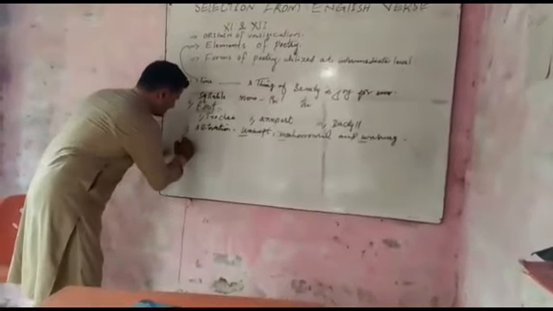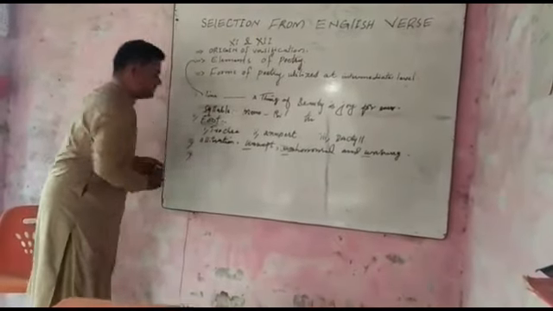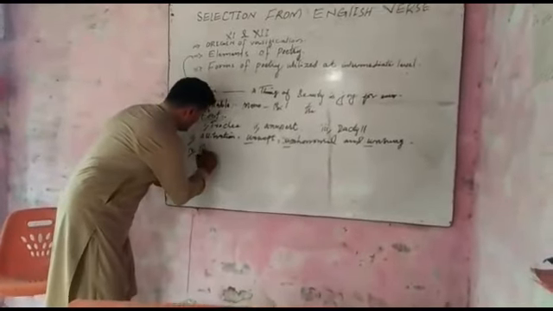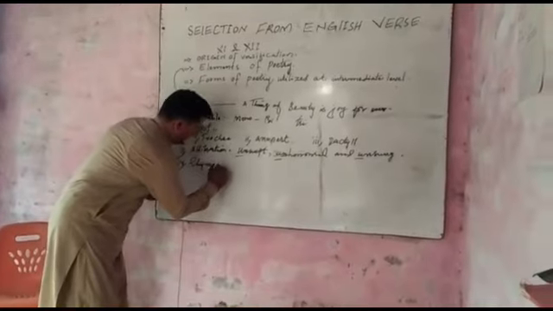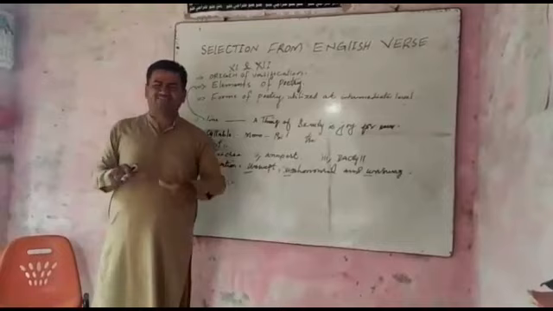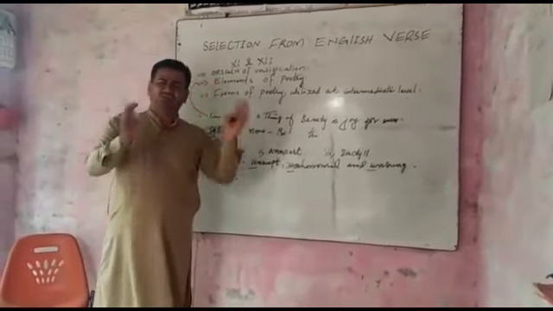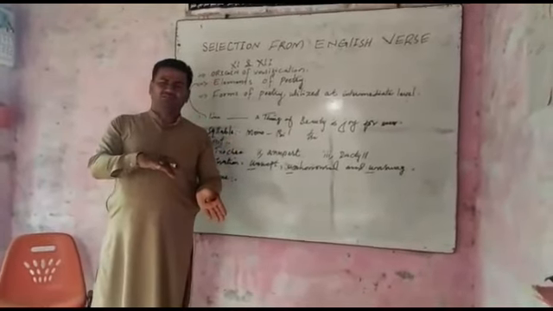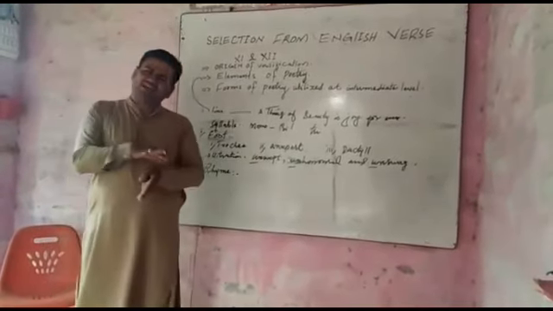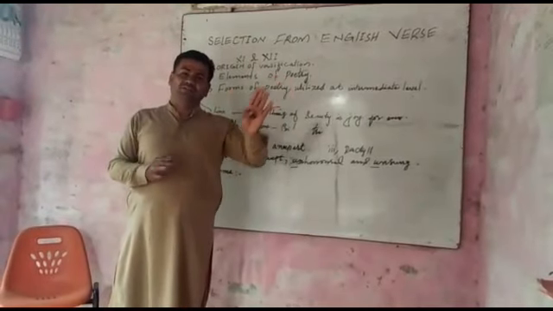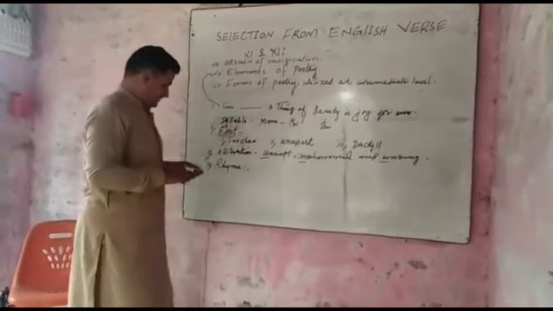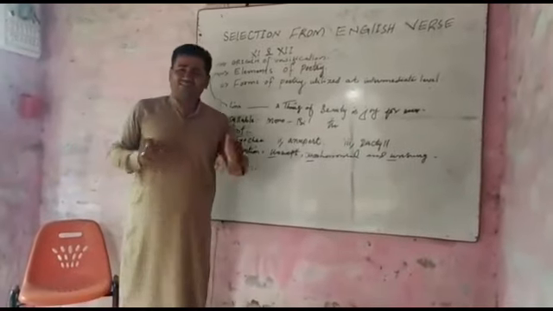The next element of poetry is rhyme, and this is an element which differentiates and discriminates between prose and poetry. Where there is rhyme, it is called poetry. Where there isn't rhyme, it is called prose. There's a difference like day and night, up and down. So how can we guess that this one is rhyme?